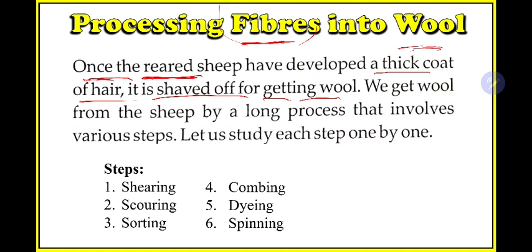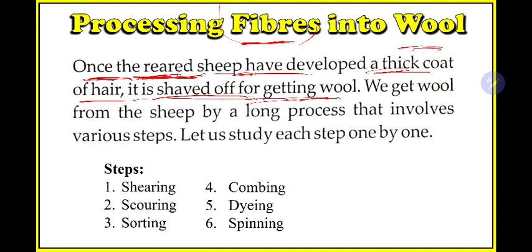Similarly, in the case of sheep also, in places, for example in Jammu and Kashmir, you can see these things more clearly in movies, in photographs or on television. You have seen what people do over there, they rear sheep. They have big groups of sheep, and there is one owner who takes care of all the sheep. So when the sheep develop a good and thick coat of hair, it will be shaved off for getting wool.